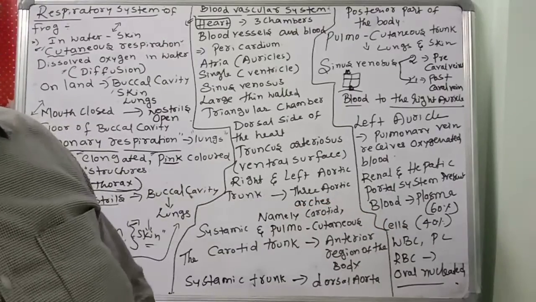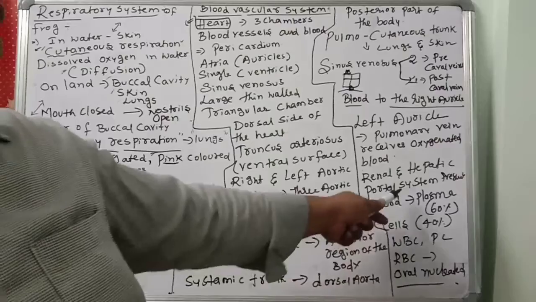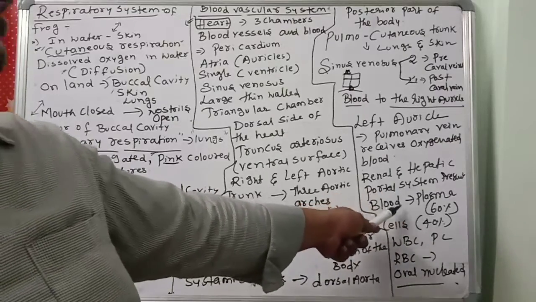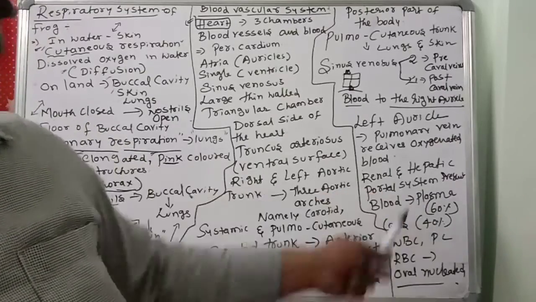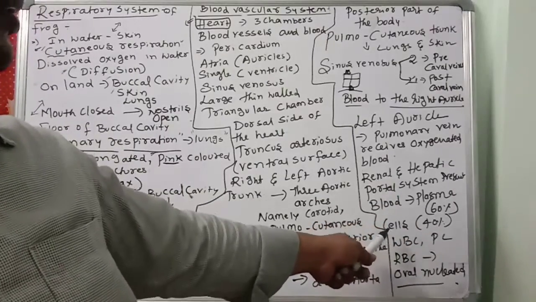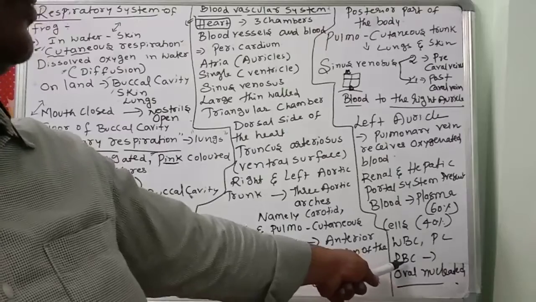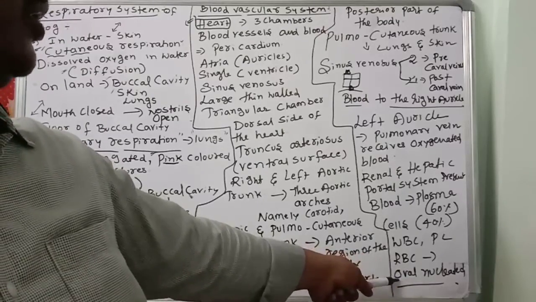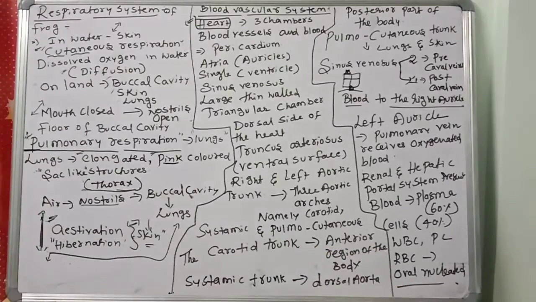Coming to the blood, the blood plasma is there. Sixty percent of the blood is occupied by plasma and 40% by cells. So WBC, platelets, and RBC are present. RBC is oval shaped, and the most important character of the RBC is that it is nucleated. All developed mammals' RBCs don't have a nucleus, but here amphibians' RBCs have the nucleus.